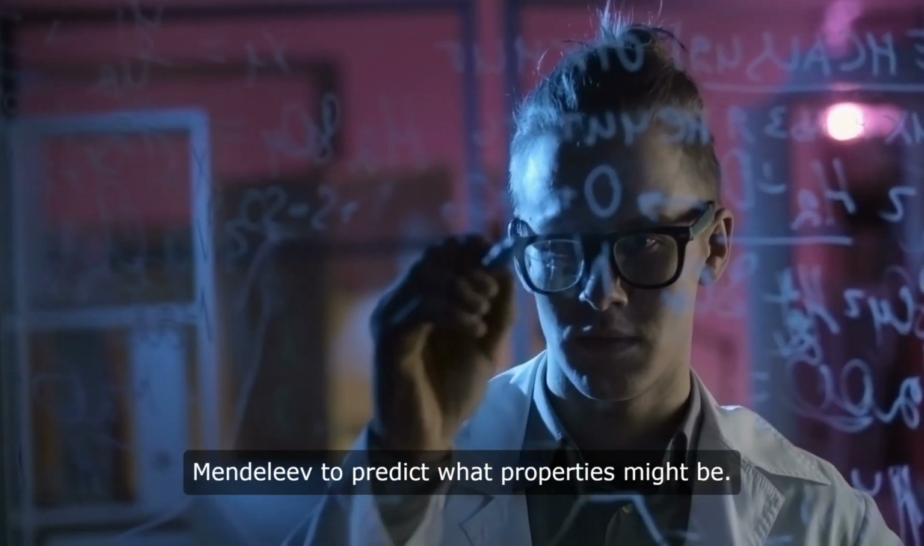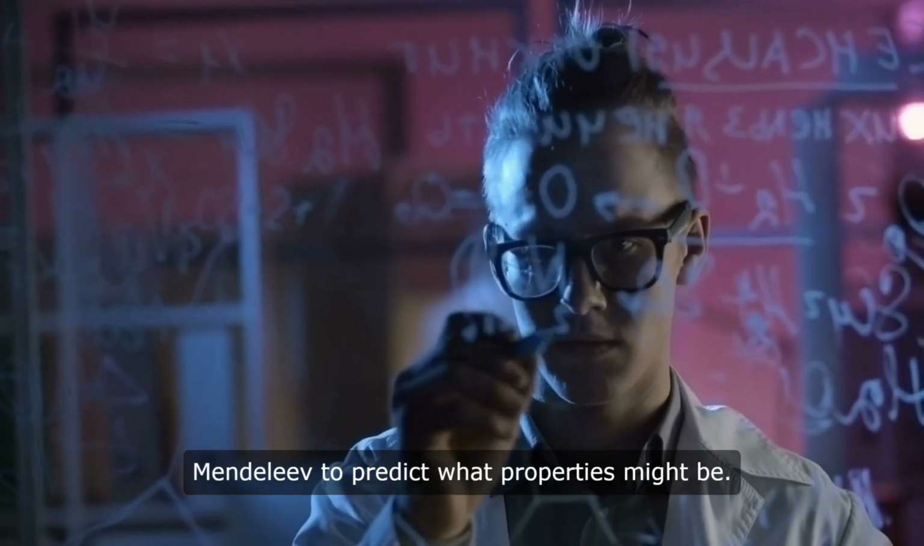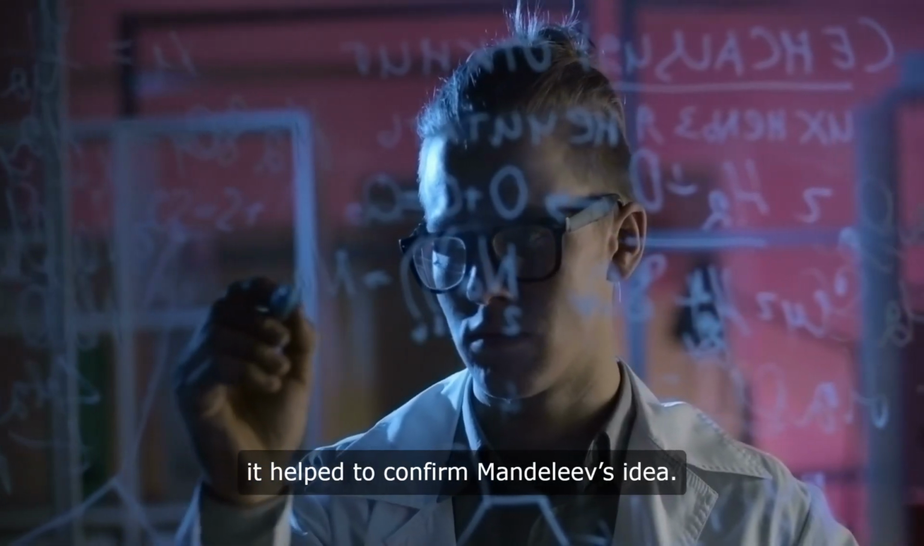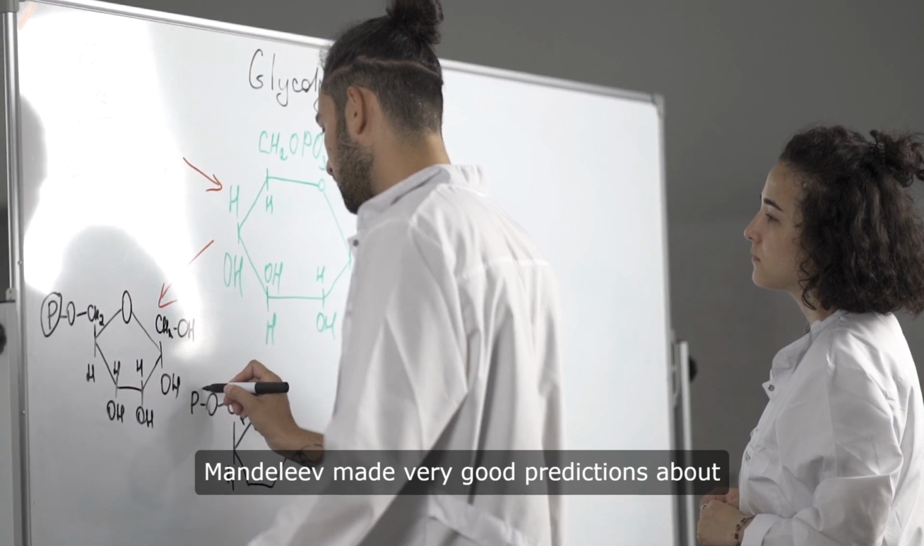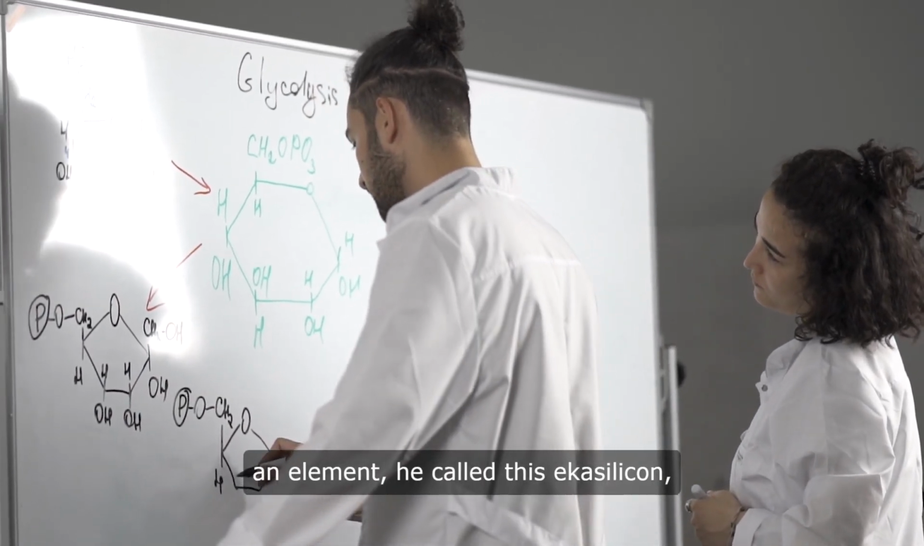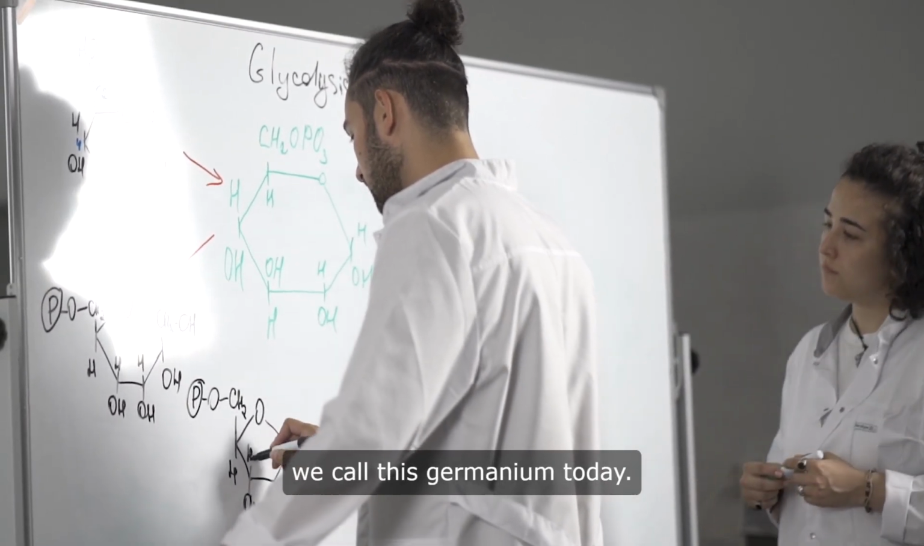It allowed Mendeleev to predict what their properties might be. When they were found and they fit the pattern, it helped to confirm Mendeleev's idea. Mendeleev made very good predictions about the chemical and physical properties of an element. He called this ecosilicon. We call this germanium today.